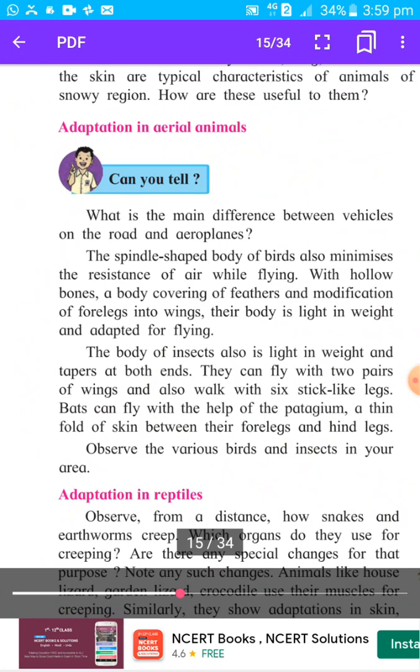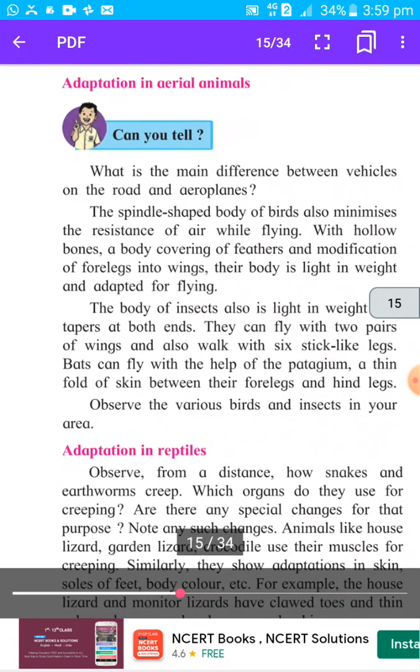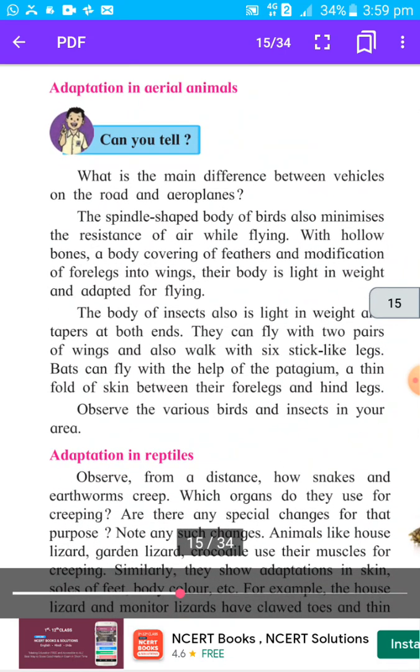Next is adaptation in aerial animals. Aerial means those which live in the air, like birds and insects. What is the main difference between vehicles on the road and aeroplanes? On the road there are cars, buses and four wheelers, which have to move on the road, so they have a different kind of structure than aeroplanes, because aeroplanes fly in the air. Just like that, there are certain adaptations in aerial animals because they have to fly in the air.